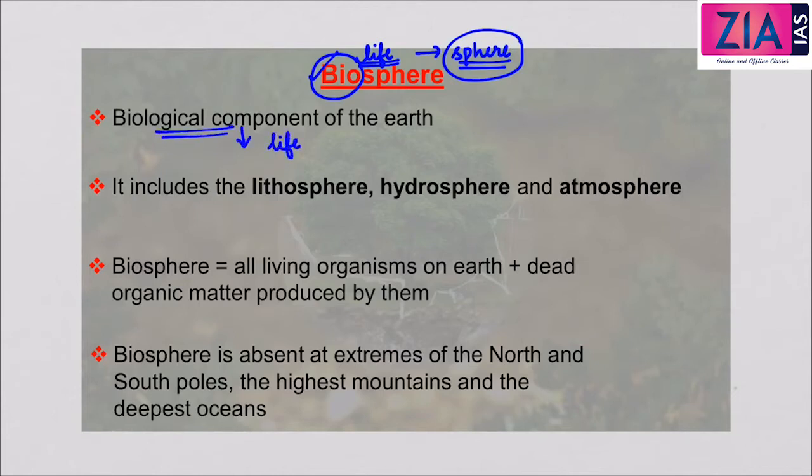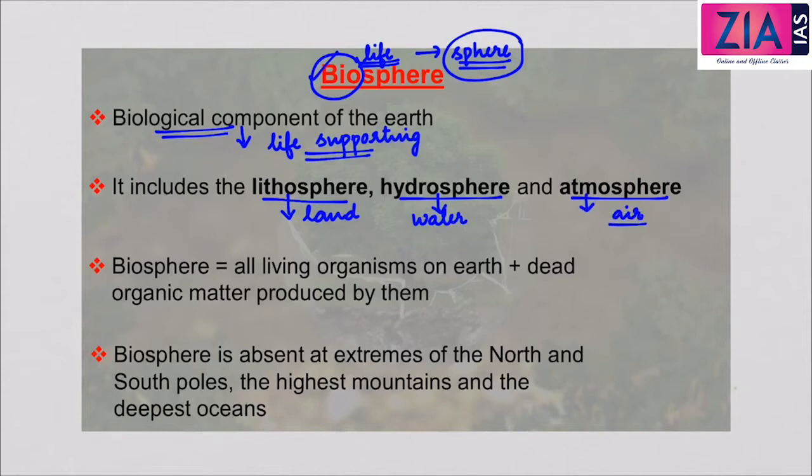The life-supporting component of the earth is called the biosphere, and the biosphere includes three things: the lithosphere, hydrosphere and the atmosphere. Lithosphere refers to the land, hydrosphere refers to the water resources and the atmosphere refers to the air. So air, water and land.